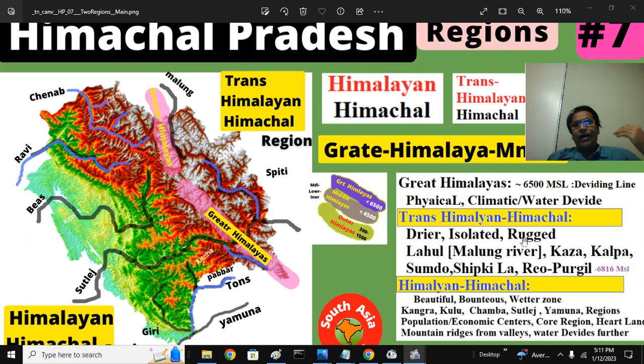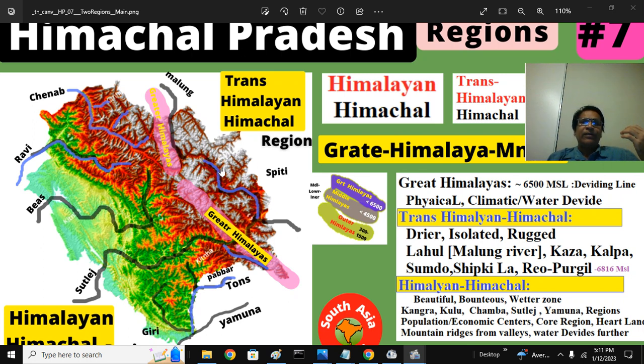You remember the average height of the Great Himalayas is about 6,500 meters or so. The Lahul region is on the Malung River. Then Kaja is the headquarters of the Spiti region; this is the Spiti River.